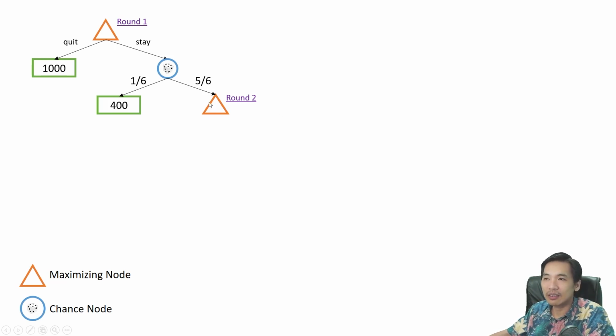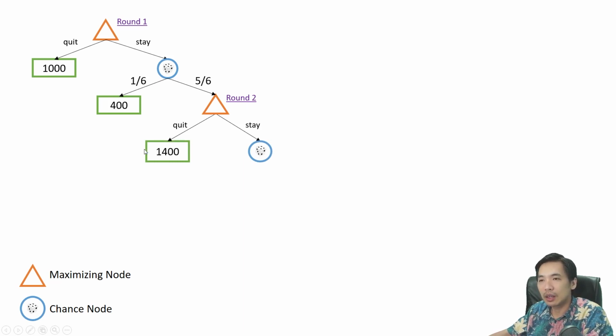And then on the second round, you will also have 2 options, which is to quit or to stay. If you quit on the second round, you will get 1400 rupiah. And if you stay on the second round, you will roll another die. So the probability of you surviving this die roll on the second round is slimmer than the first one.